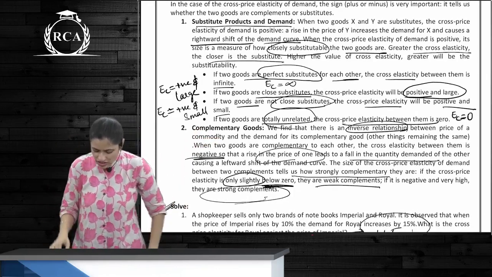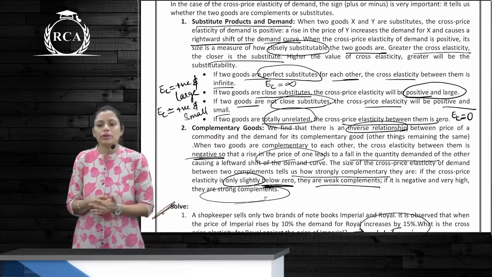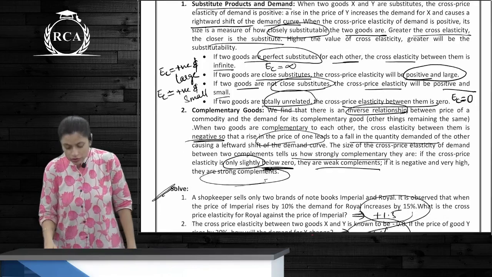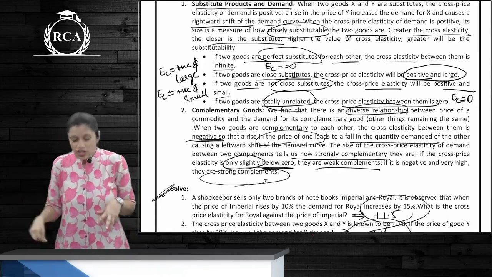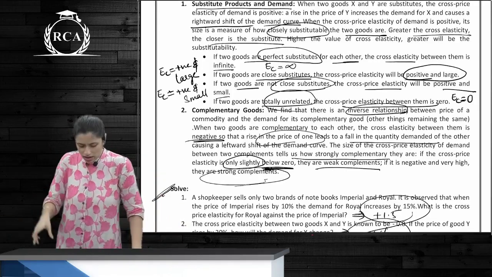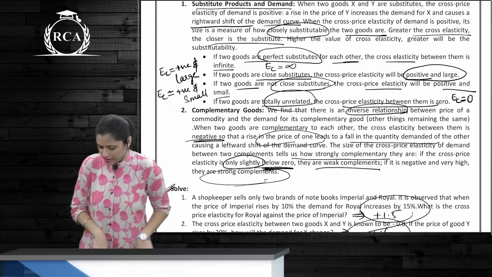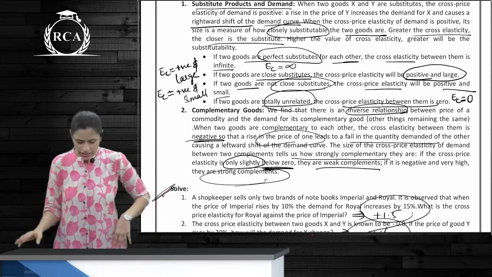Now what are the conditions? If the two goods are perfect substitutes for each other, the cross elasticity between them is infinite. If two goods are close substitutes, elasticity is positive and large. When they are not so close substitutes, it's still positive but small. And if two goods are totally unrelated, the elasticity between them is 0 because you cannot substitute it.